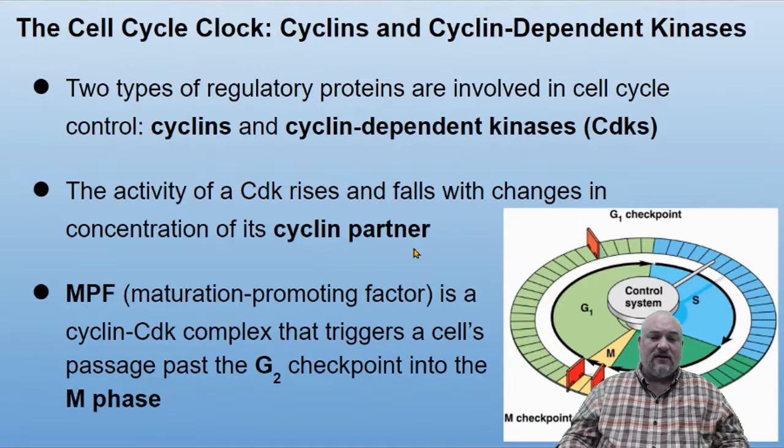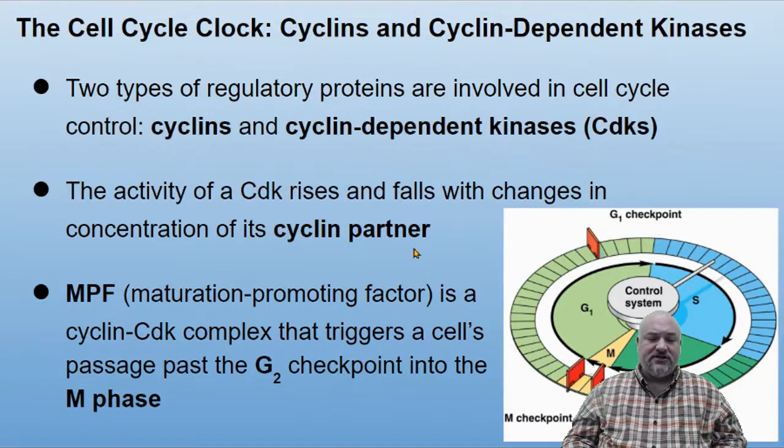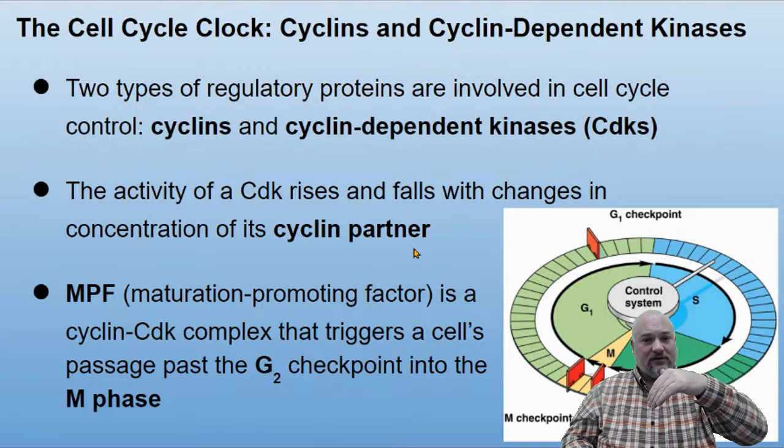Okay. The cell cycle clock seems to be regulated a lot by two main regulatory proteins, cyclins and cyclin-dependent kinases, or CDKs. Okay. The activity of a CDK rises and falls with changes in the concentration of its cyclin partner. So cyclin concentrations go up and down.